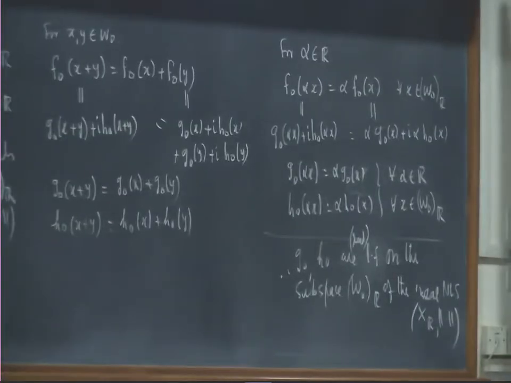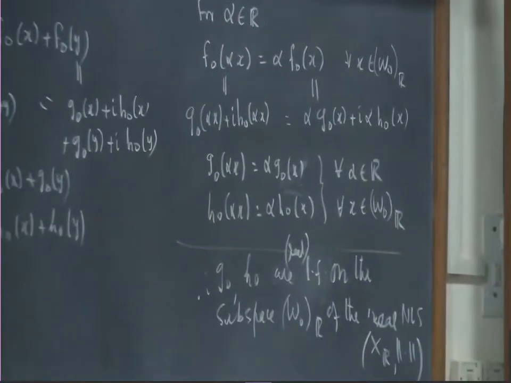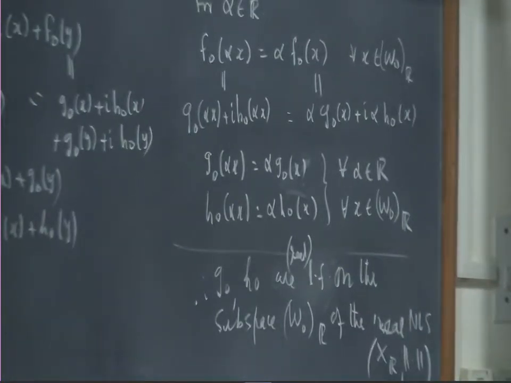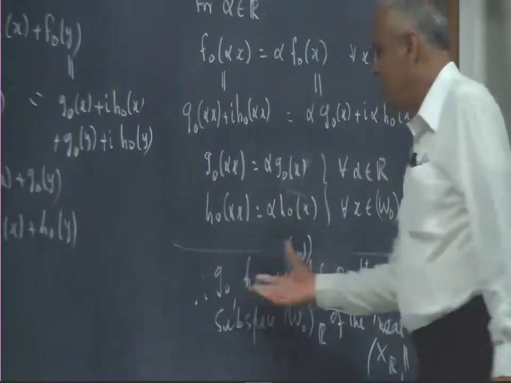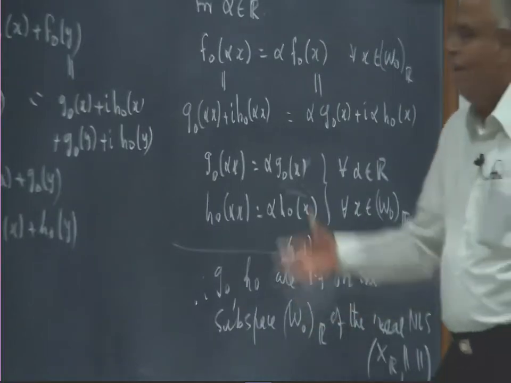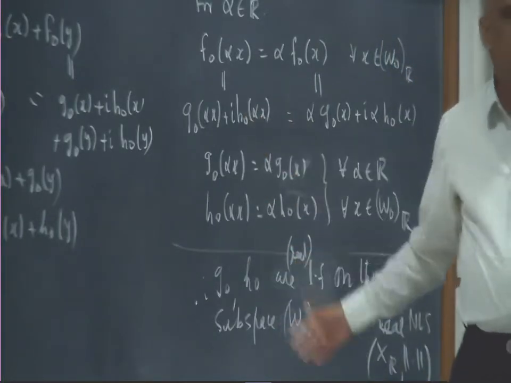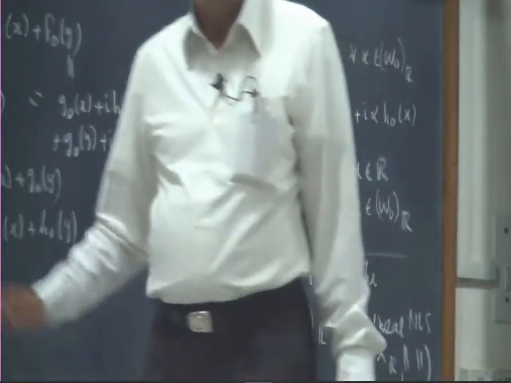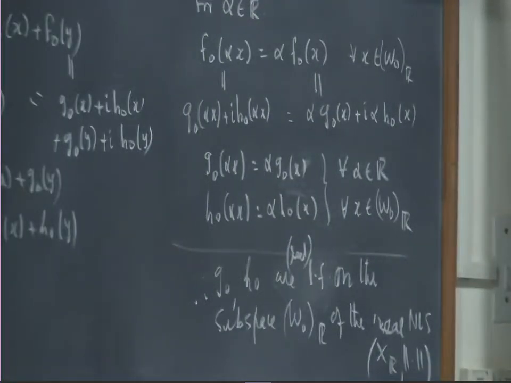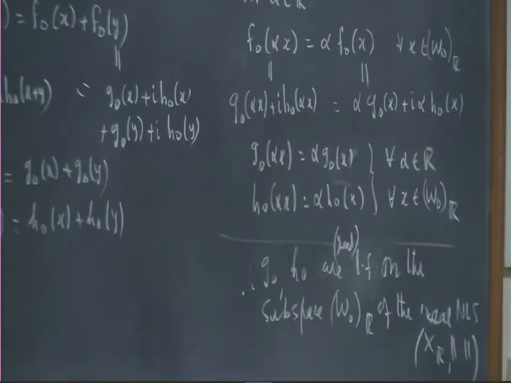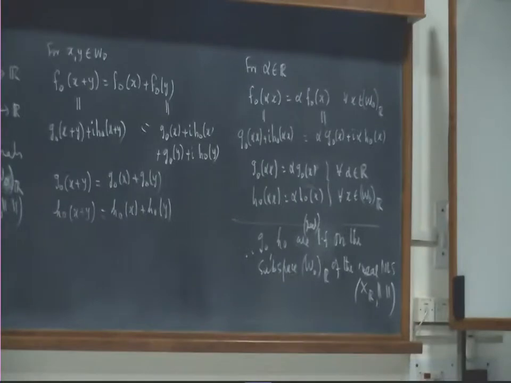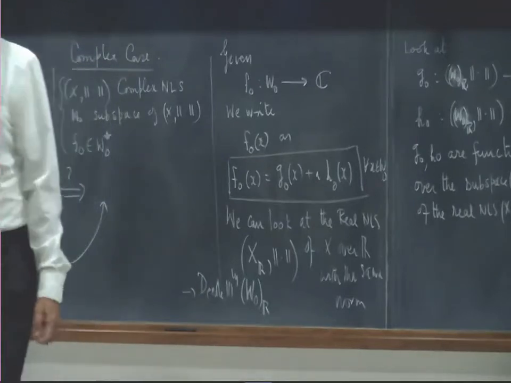Now let us see that G naught, H naught are also bounded. Suppose we get that, then I will have G naught, H naught bounded linear functionals on the subspace. The Hahn-Banach theorem says you can extend it. You extend each one of them, G naught and H naught. And if you can extend G naught and H naught, the extended ones will give you the extended capital F naught that we are looking for. That's the general idea. Okay. Extend the real part, extend the imaginary part, and that will give you the full complex functional.